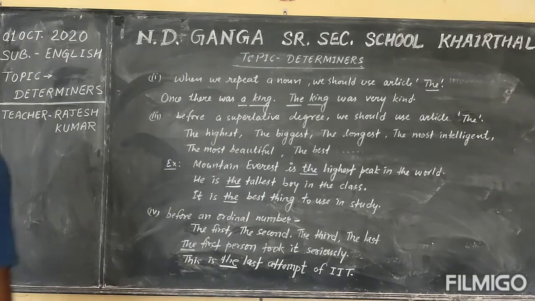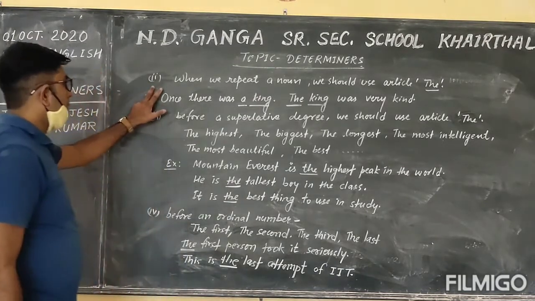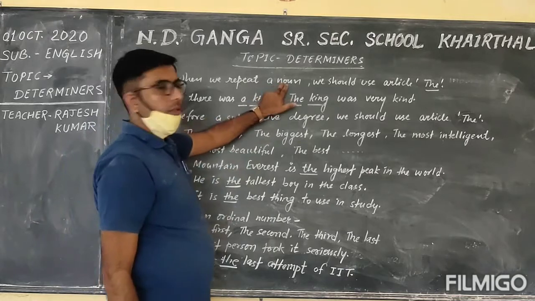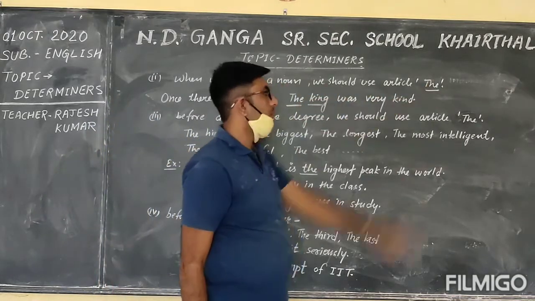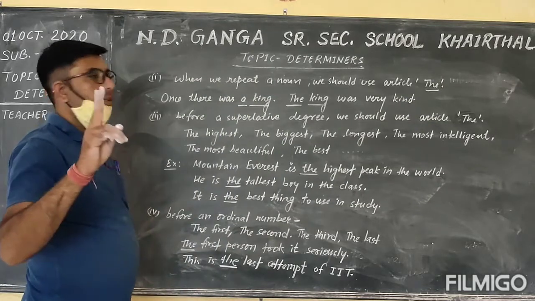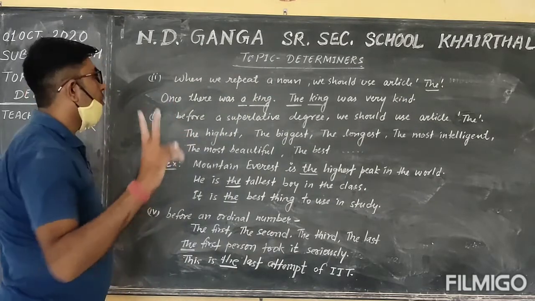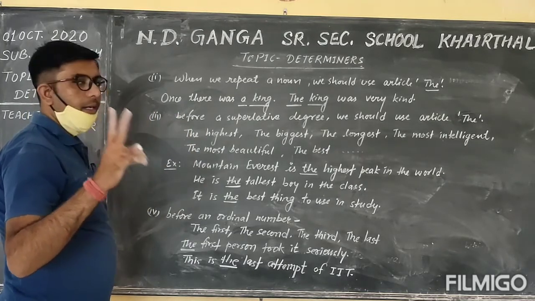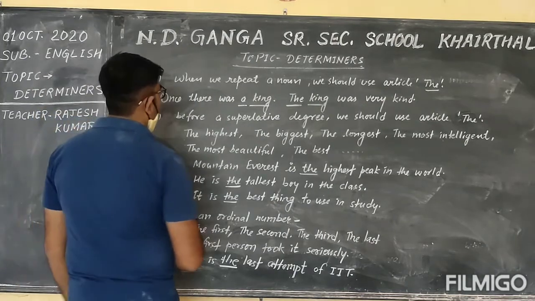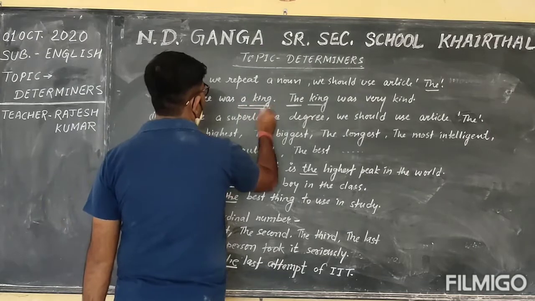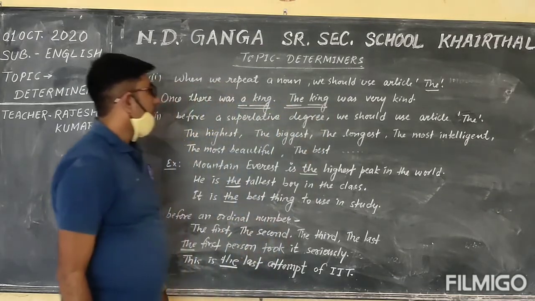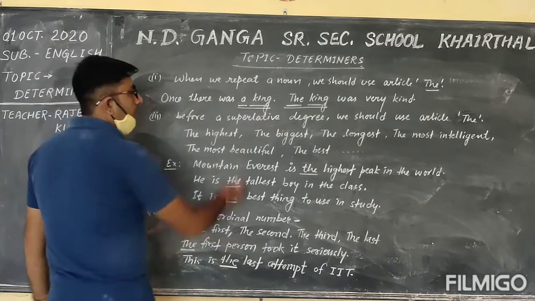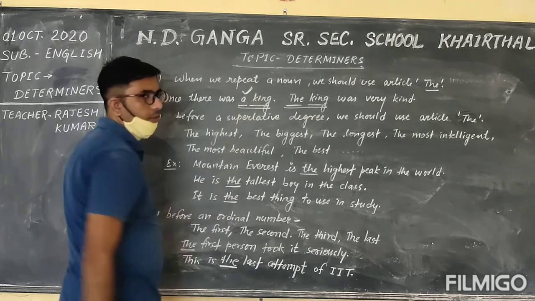Okay students, and this is the second rule of article the. When we repeat a noun, we should use article the. Okay, there are two rules of the article. You can learn article a and article the. First of all, when this is the first time of writing the noun, use article a.